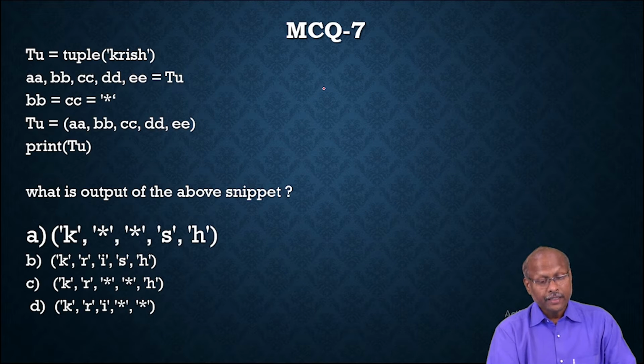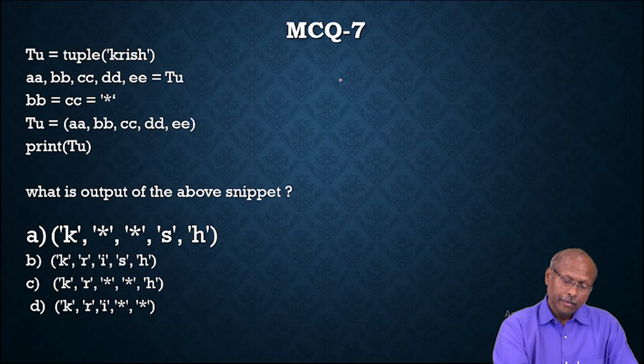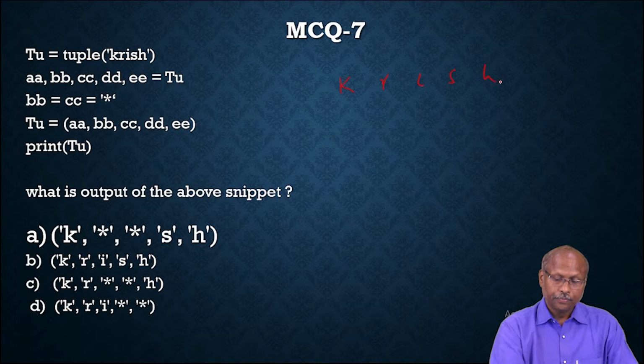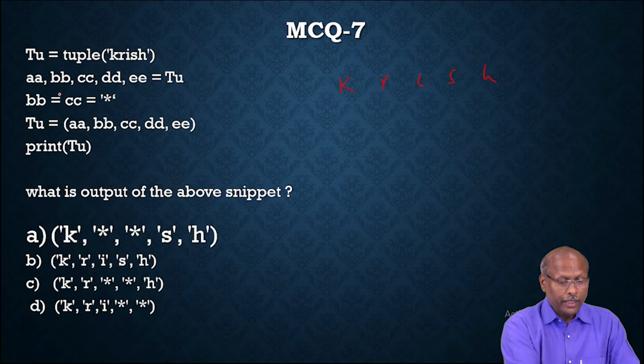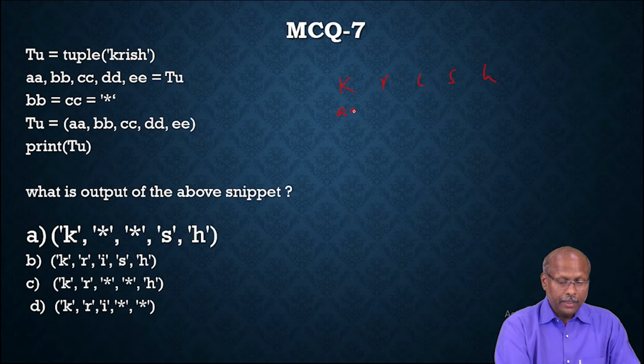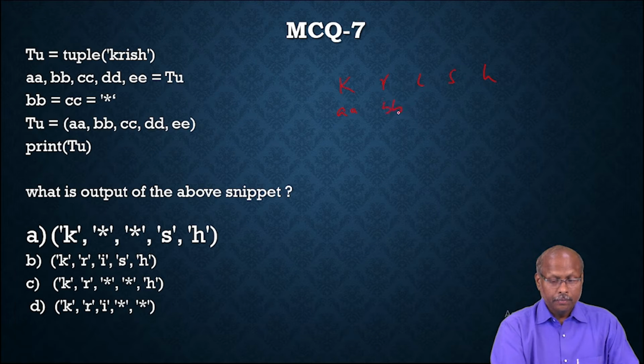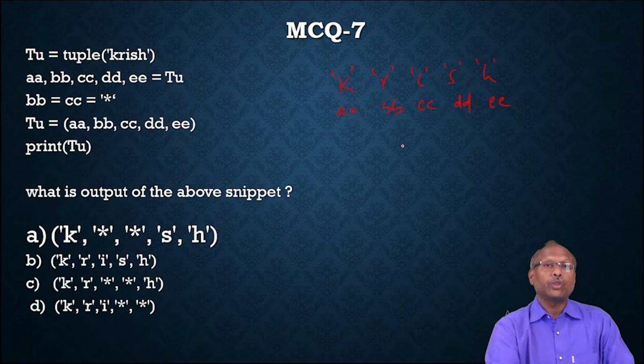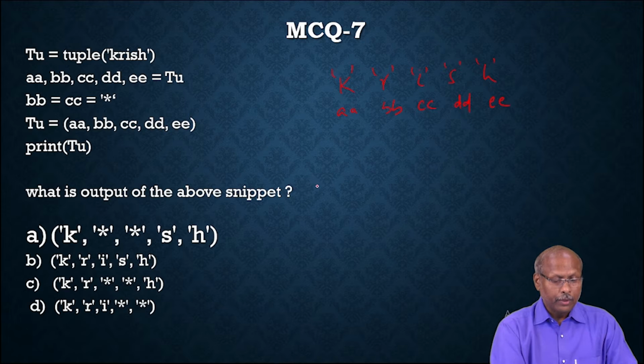Because you have given a string, the string has 5 elements: K, R, I, S, H. Those values will be stored where? In AA, BB, CC, DD, EE. That means AA will be stored with K, and BB, CC, DD, EE with R, I, S, H. So those values will be stored in the corresponding variables.